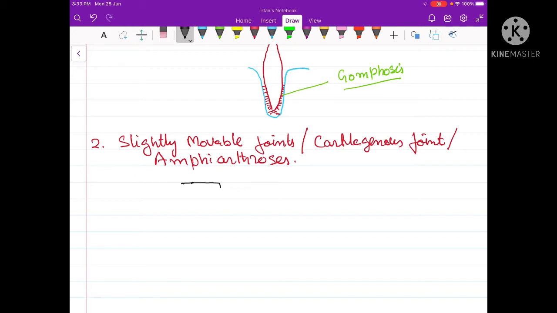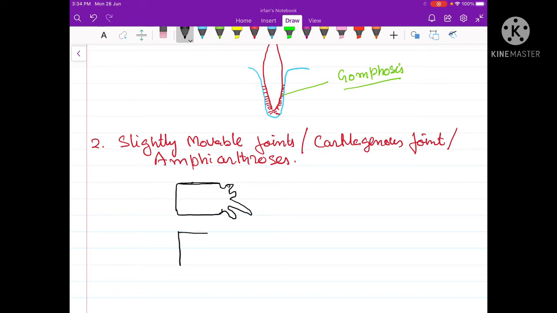For example, this type of joint is found between the centra of the vertebrae. Here is the centrum of one vertebra, and these are the processes: the superior zygapophysis, the transverse process, the neural spine, and the inferior zygapophysis.